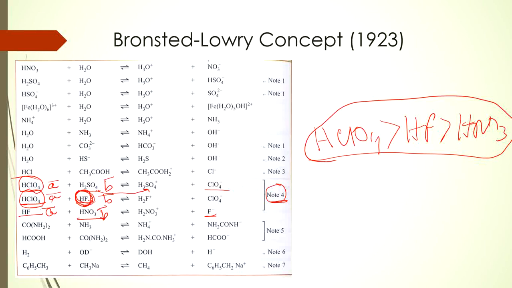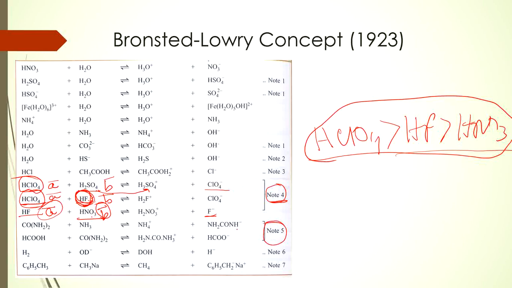But when HF behaves with HNO3, HF behaves as an acid and HNO3 is acting as a base. So in this case HF has a greater acidic strength than HNO3. So we can say the acidic strength of HF is higher than HNO3. We can know this from the Bronsted-Lowry concept. Okay, and we'll now move to the next example, that is note 5.